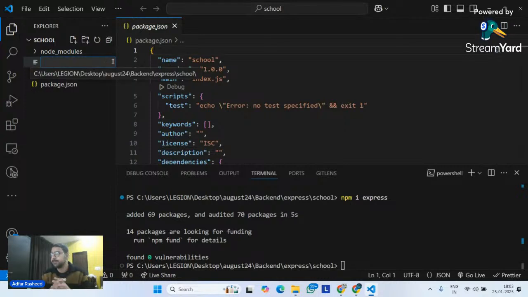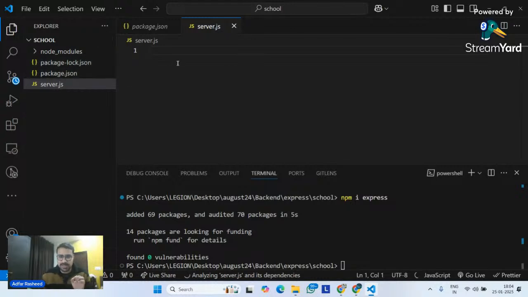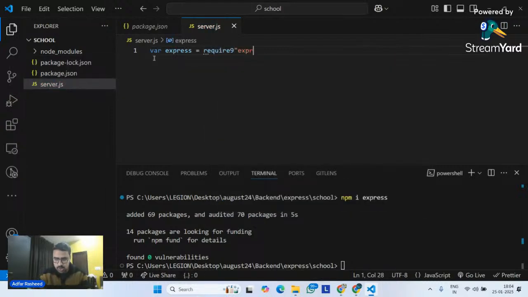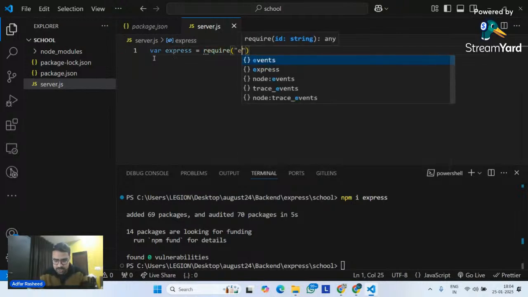Now, what do we need? We need to create a file. I will simply name this file server.js. I have to create a server. What do I need to do? We need to require it. Whatever we discussed in the previous class, I am going to do very quickly because we have already seen this. So I will require my Express inside my application like this.